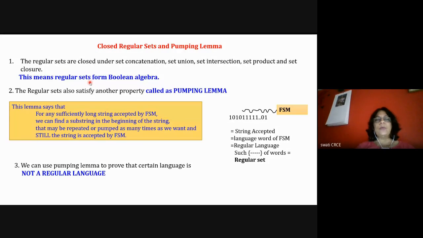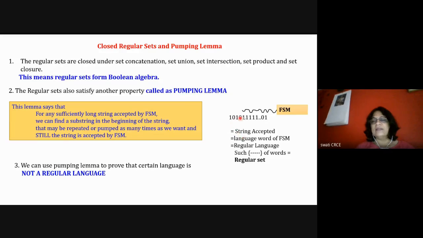And a regular set has two properties. Regular sets are closed under set concatenation, union, intersection, product, and closure operations. Regular sets also follow a property called the pumping lemma. What is the pumping lemma? The pumping lemma says that if there is any sufficiently long string, remember this diagram, accepted by an FSM, then we may have a substring in the beginning of the string which can be repeated as many times as you like, and still the string is accepted by the machine.